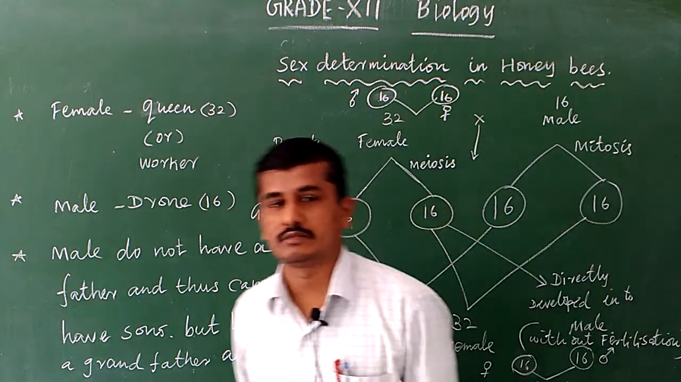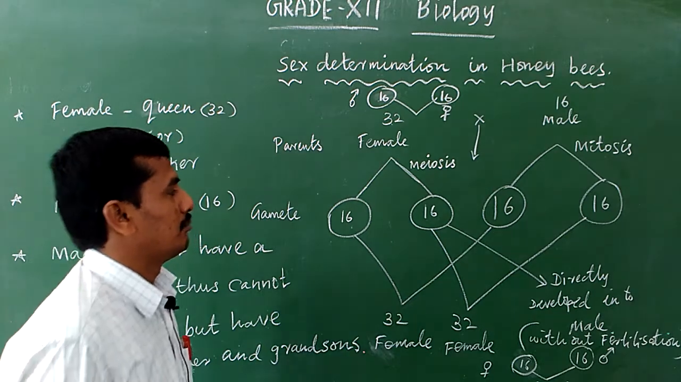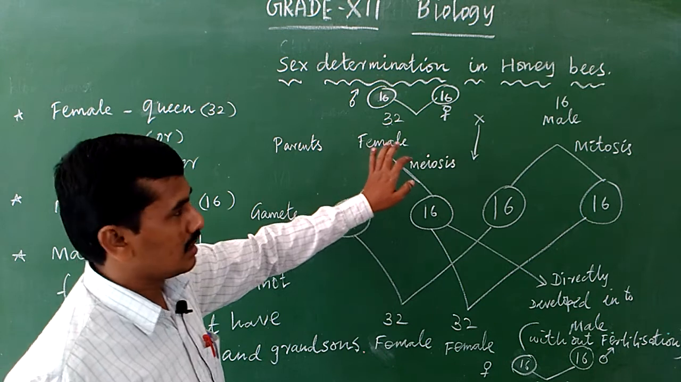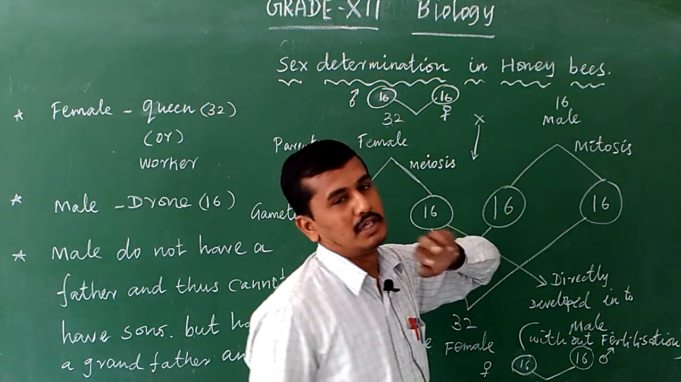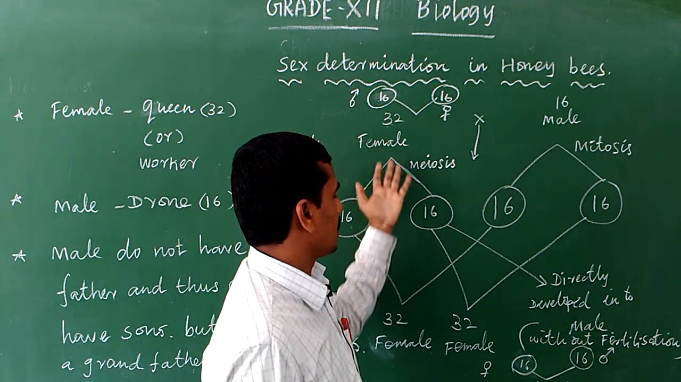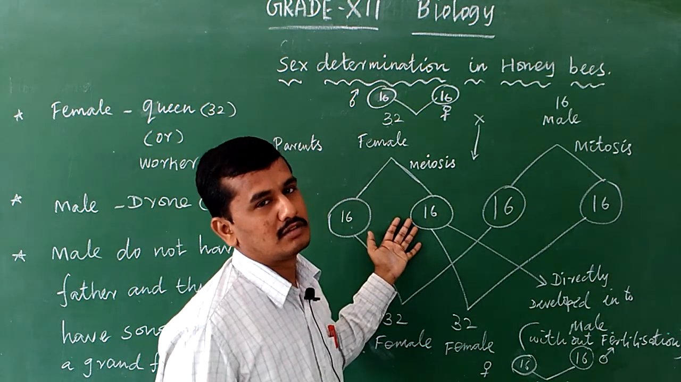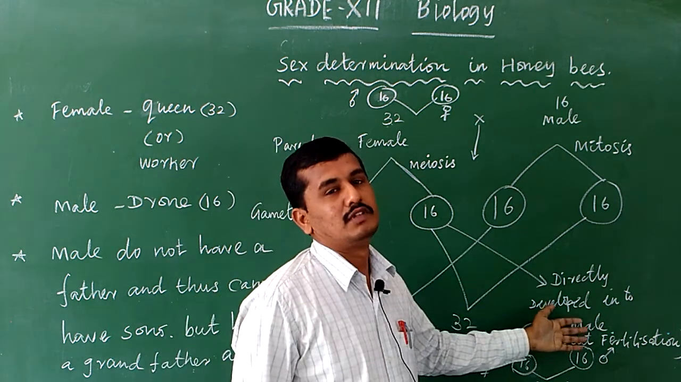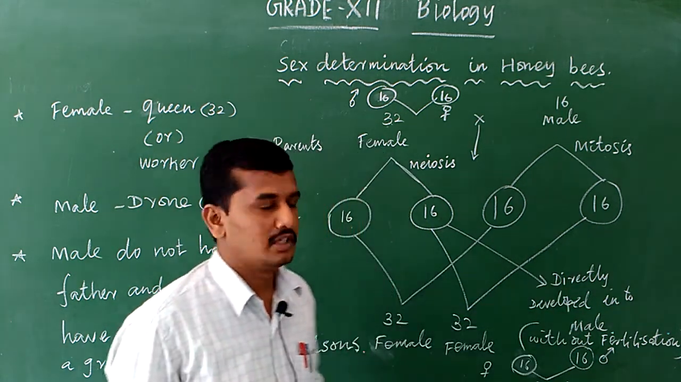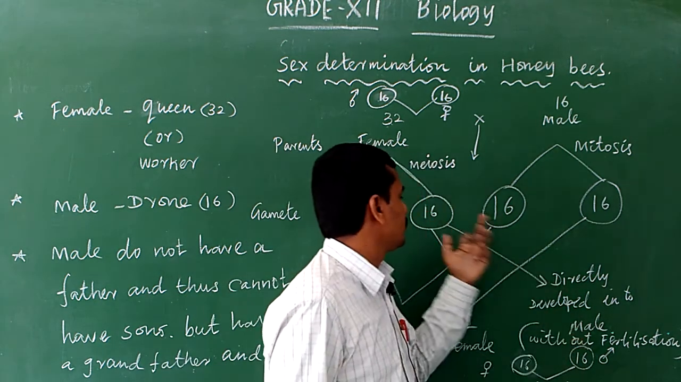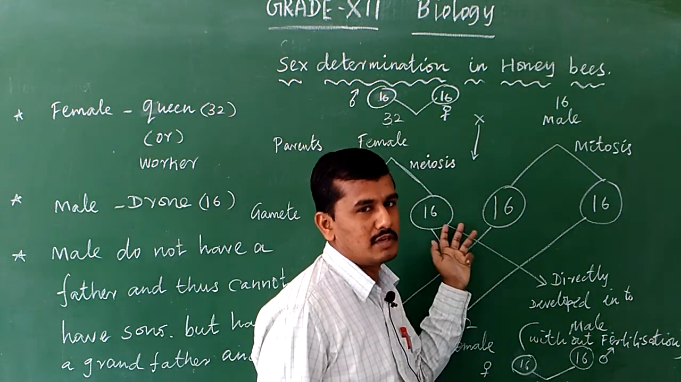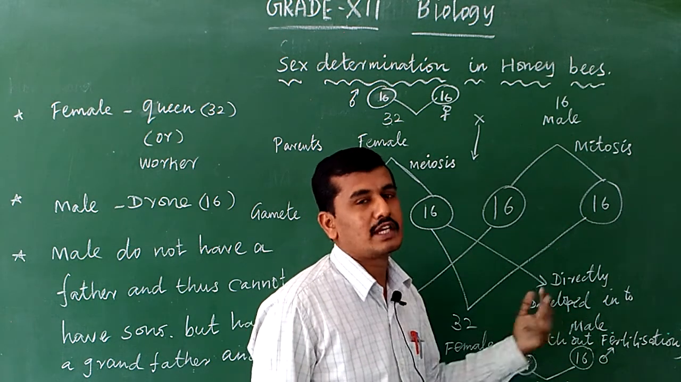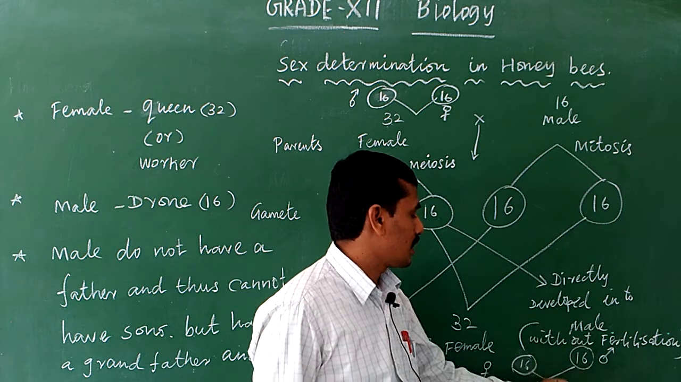Here sex is determined by the chromosome number. Whether the organism is diploid means that it is female, the organism is haploid means that it is male. So a female organism produces the gamete after meiosis division, and the gamete is directly developed into a male without fertilization. The term is parthenogenesis. The male does not have a father, because the female directly develops into a male producing the gamete. The gamete is directly developed into a male, and the male also does not produce a male child.